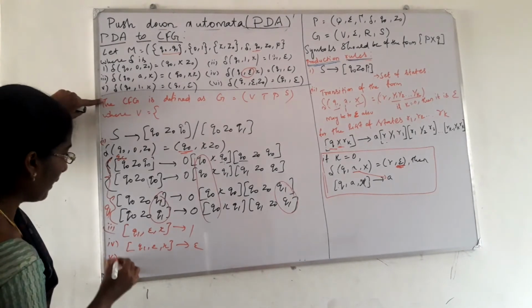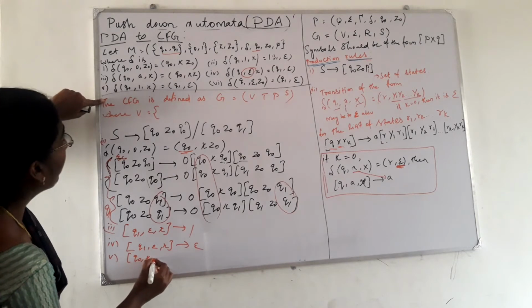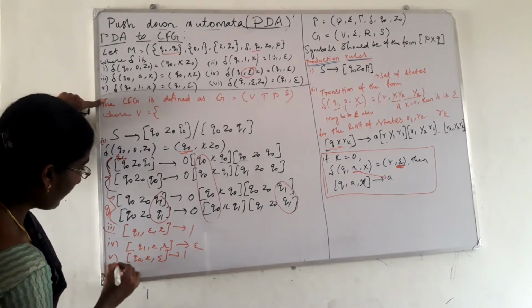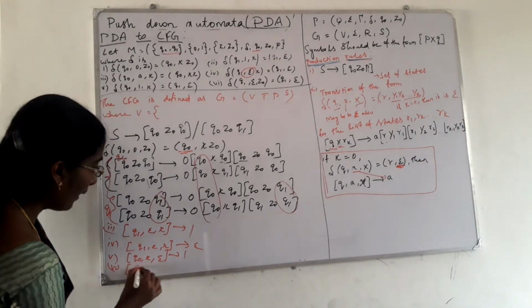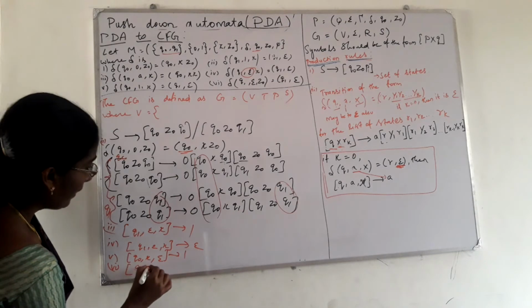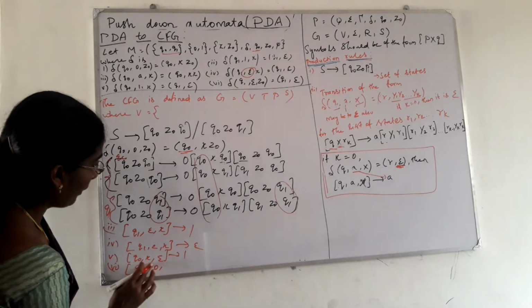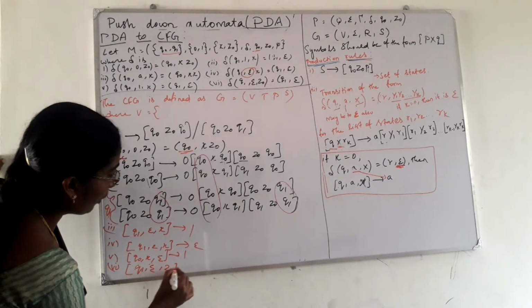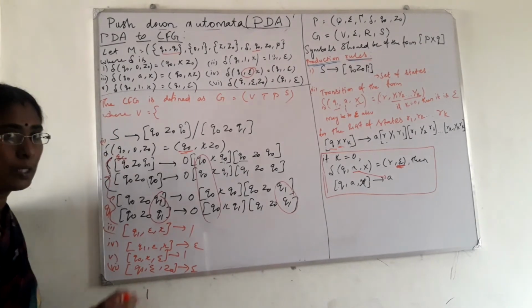For the fifth one, Q0 comma x comma epsilon implies 1. For the sixth one, Q1 comma z0, Q1 comma epsilon comma z0 implies epsilon, right?